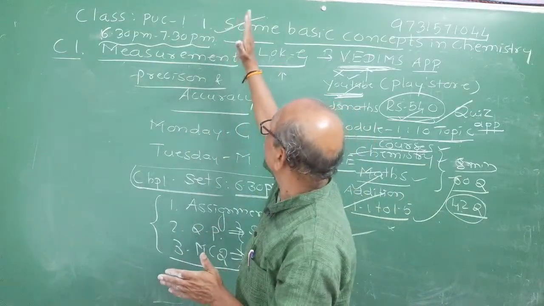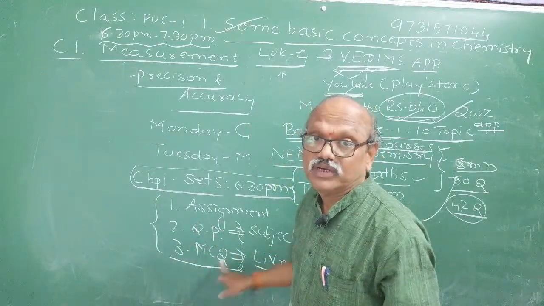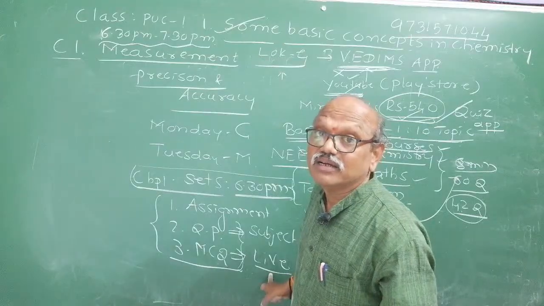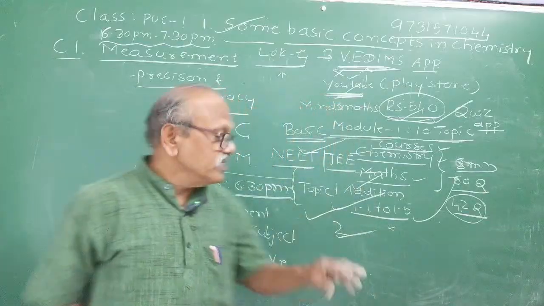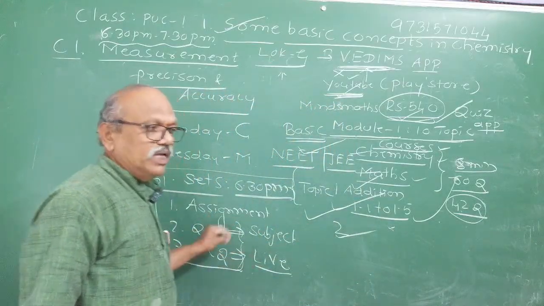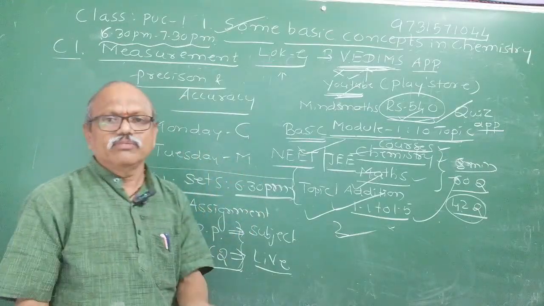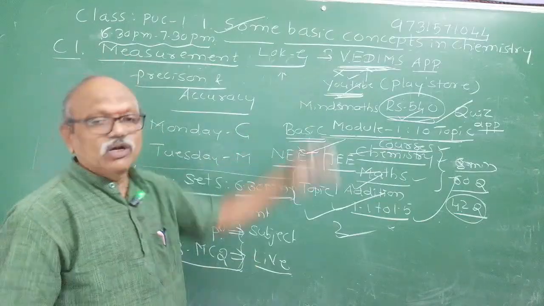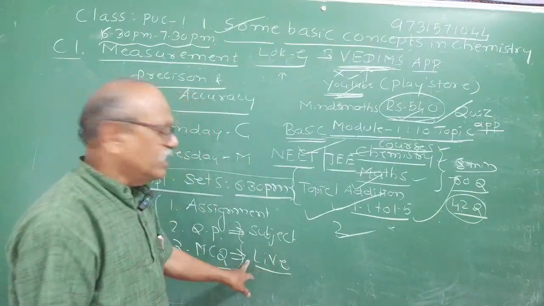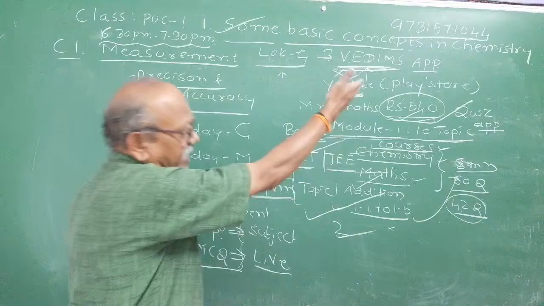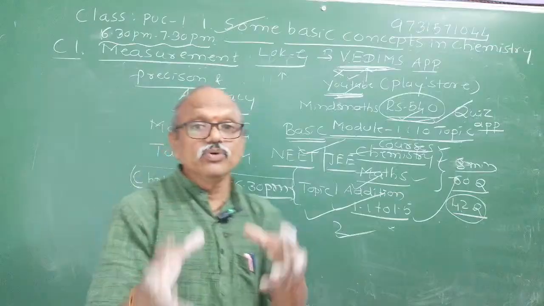Tomorrow, after completion of the first chapter, you will have one subjective test of 20 marks and one objective test. CET, JEE level and NEET level questions will be there. Those MCQs, 20 questions in 30 minutes or 20 minutes, I will give you, and after that I will come live and go on discussing them, and you have to check your answers. Keep a notebook and pen open, come live and discuss those questions and write the correct answers, so that you can understand where you have gone wrong.